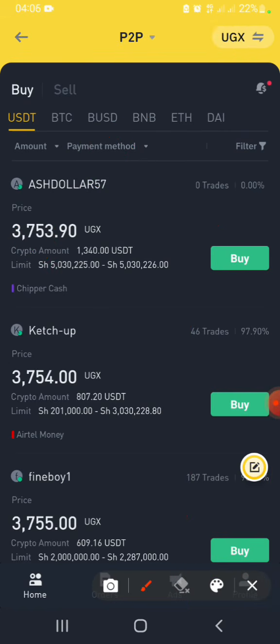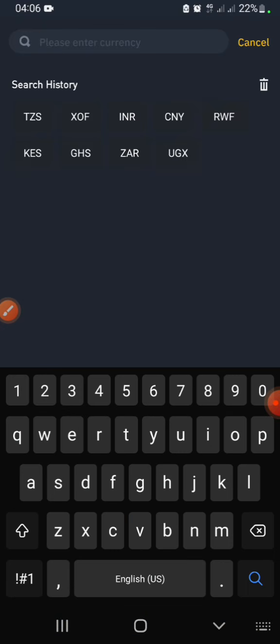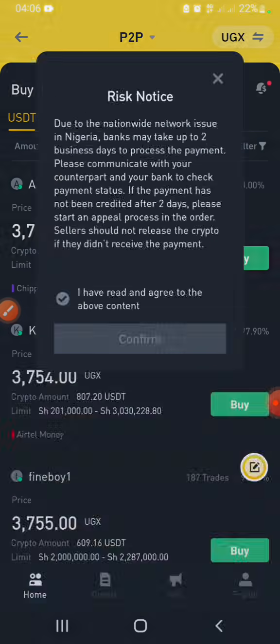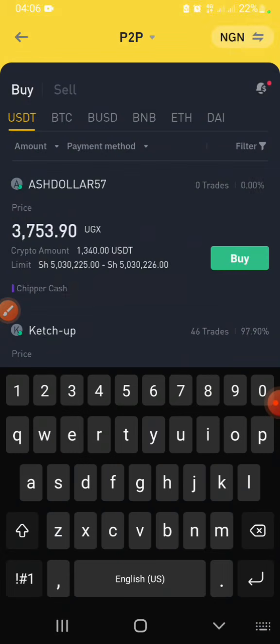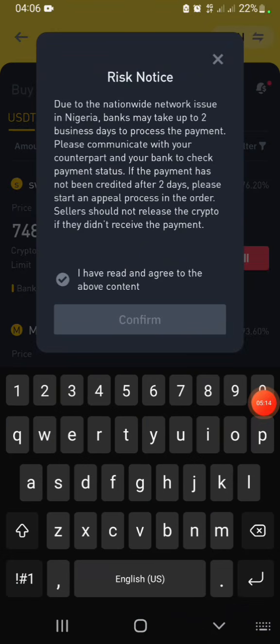After purchasing USDT and it's in your wallet, you just need to change the market right here and shift to the Nigerian market. So let me show you, right? Nigerian market, NGN, Nigerian Naira, right? After the market has changed, what you just need to do is head over to sell. Let me just confirm that.